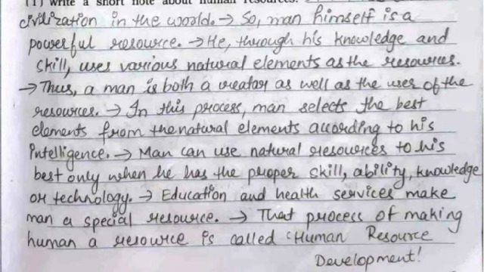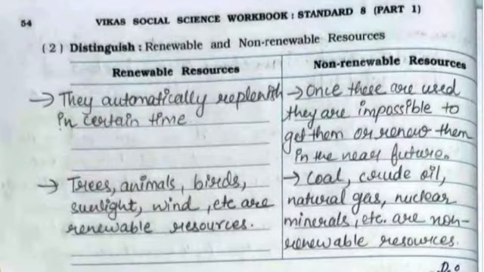Man can use natural resources to his best only when he has the proper skill, ability, knowledge, or technology. Education and health services make man a special resource. That process of making human a resource is called human resource development. Second one, distinguish between renewable and non-renewable resources.